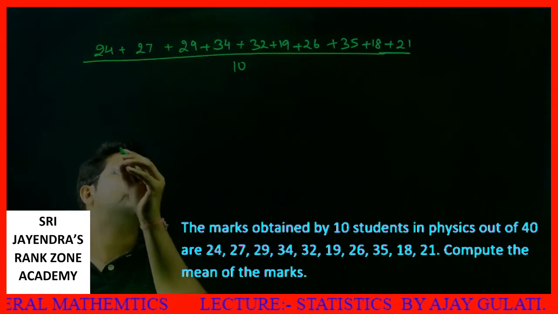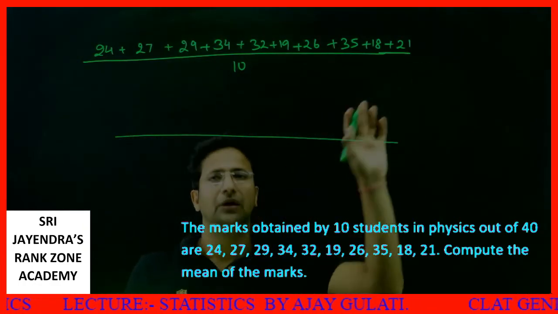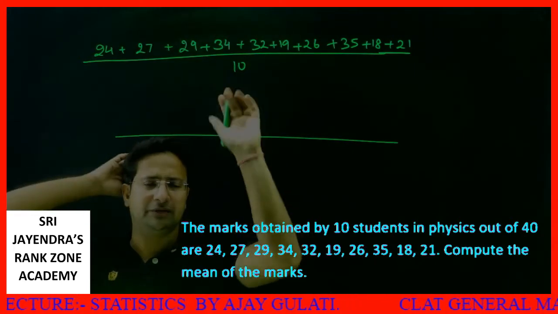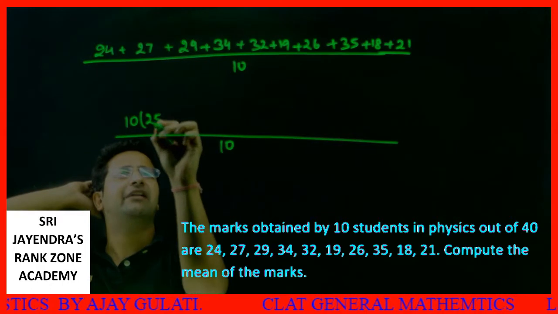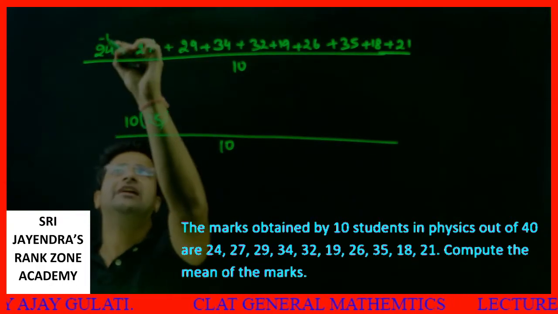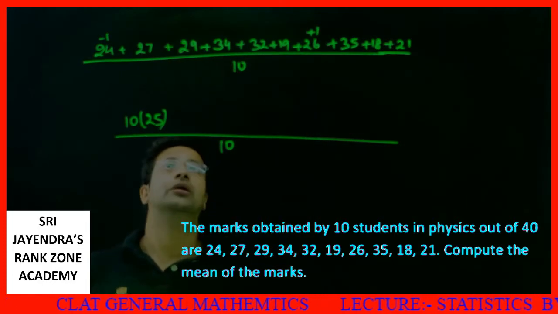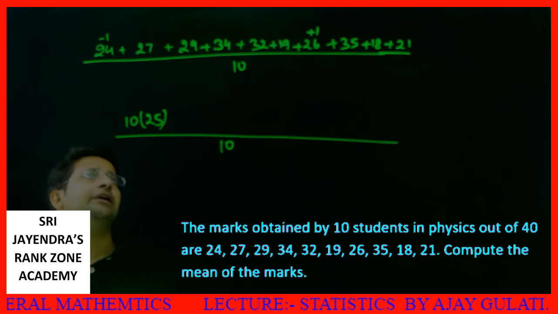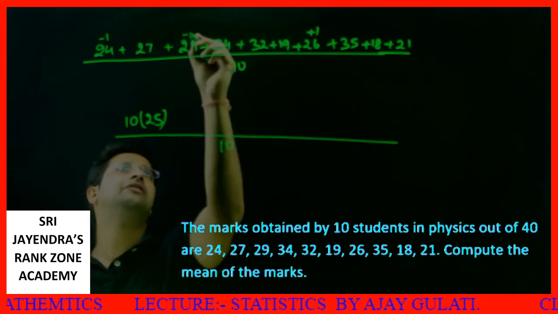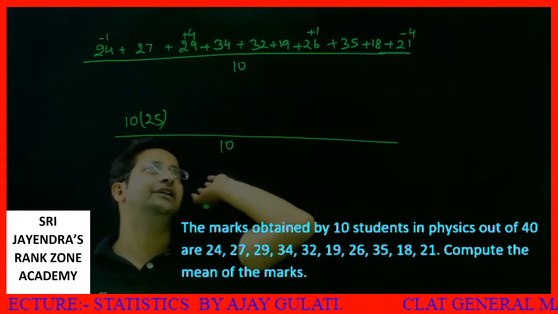Okay. So one way is you add all these up, or I assume any value to be somewhere in the middle. I say 25 is the average. So if 25 is the average, see, this is one less, this is one less, this is one more. This is 4 less, this is 4 more, this is 4 less, no problem with these things.